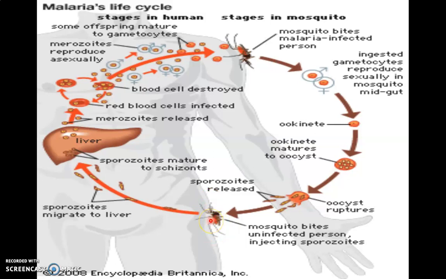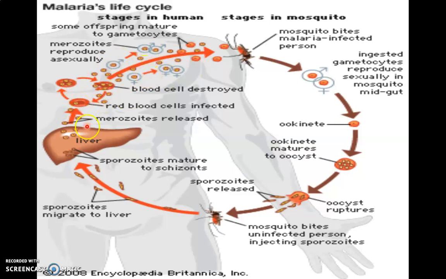The saliva of the mosquito has sporozoites that enter into the blood circulation, and these sporozoites migrate through the blood to the liver, where they mature into schizonts. The schizonts further convert into merozoites, and merozoites are released from the liver and enter again into the erythrocytes or RBCs. So from the entry of the causative agent into the body until its entry into the RBC is called the pre-erythrocytic stage. And after entering the RBC, the changes that occur are called the erythrocytic stage.